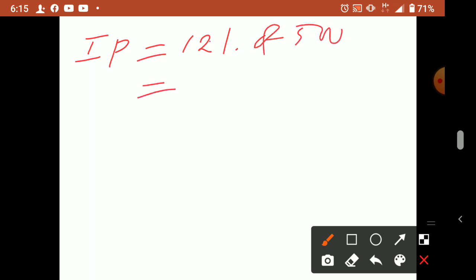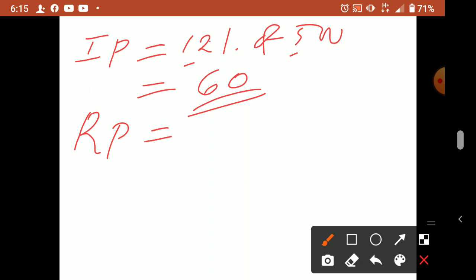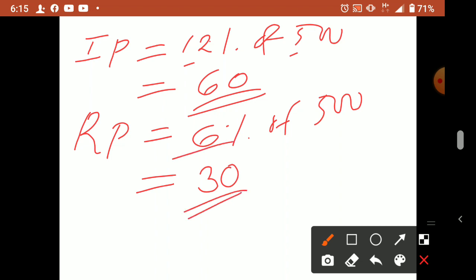The 12% issue time premium is 12% of 500. So 12 fives are 60. 60 is the issue time premium. Redemption time premium is 6%. So 6% of 500, it is 30. 30 rupees, 6 fives are 30. 30 rupees redemption time premium. Correct, no? Now we'll calculate the amount also.